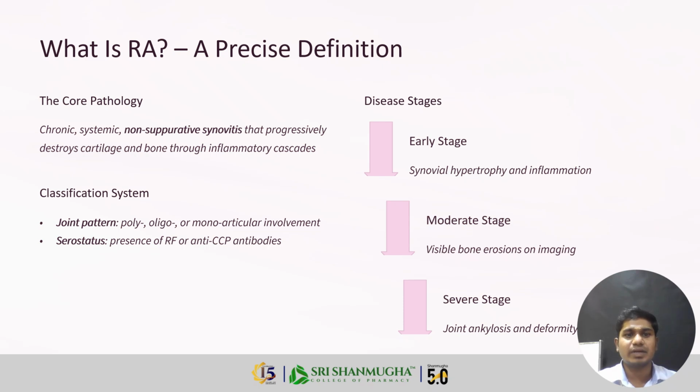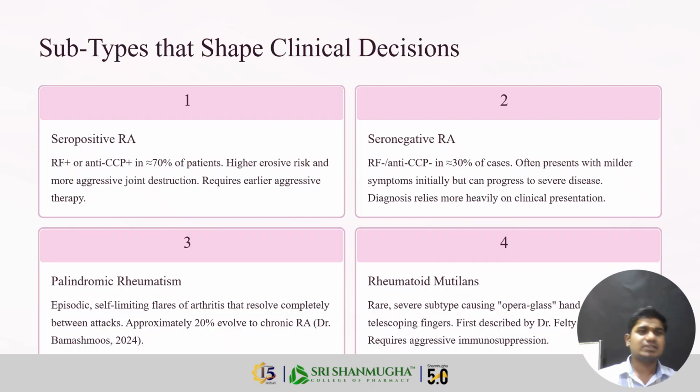What are the stages of rheumatoid arthritis? There are three stages: early stage, moderate stage, and severe stage. Early stage means synovial hypertrophy and inflammation. Moderate stage means visible bone erosions on imaging. Severe stage means joint ankylosis and deformity. Now the subtypes that shape clinical decisions.